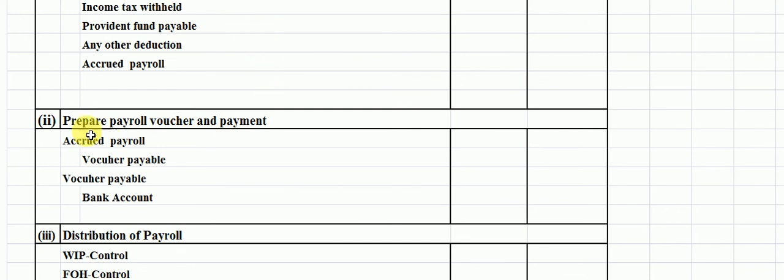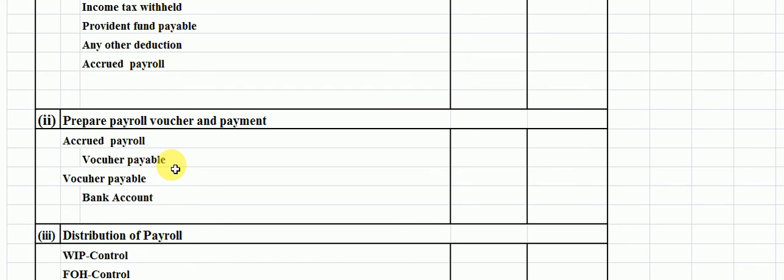Now student, the second entry is to prepare the payroll voucher and payment. For this purpose, the entry will be passed as accrued payroll as the debit and voucher payable as the credit.